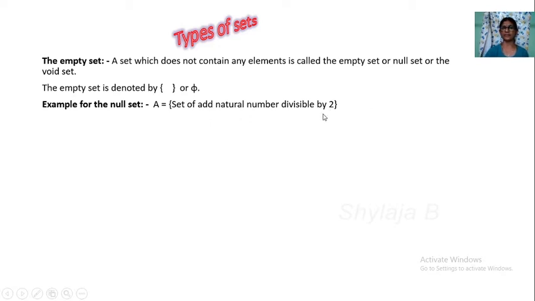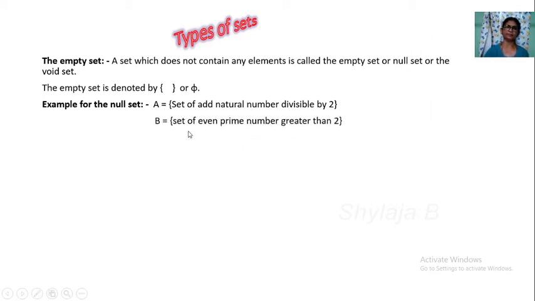Which numbers are divisible by 2? Only even numbers. Even numbers only are divisible by 2. But here, set of odd natural numbers. Odd natural numbers means 1, 3, 5, 7 like that. They are not divisible by 2. So it is a null set.